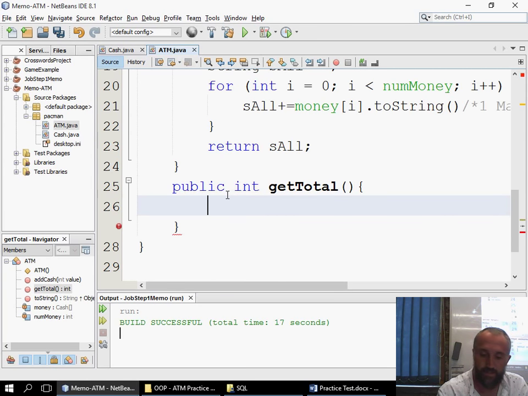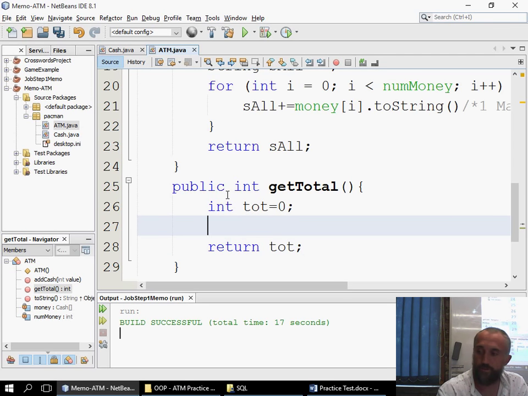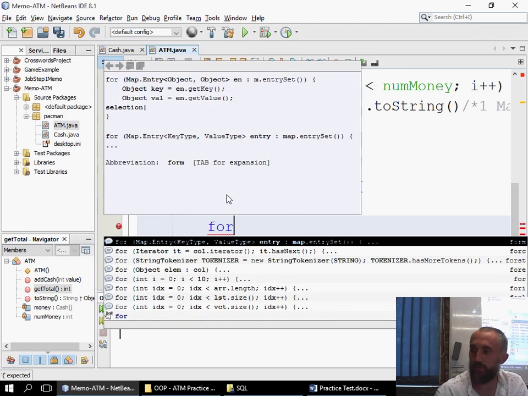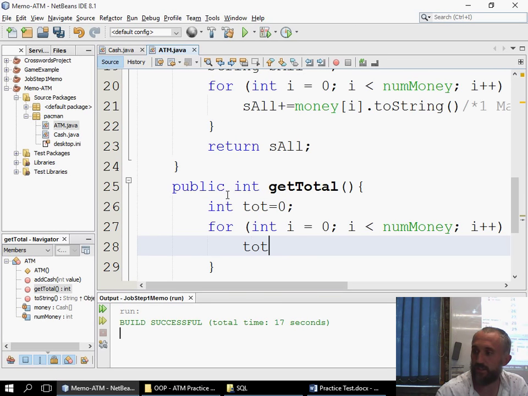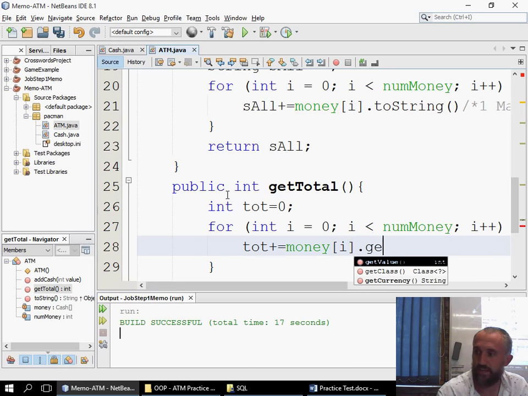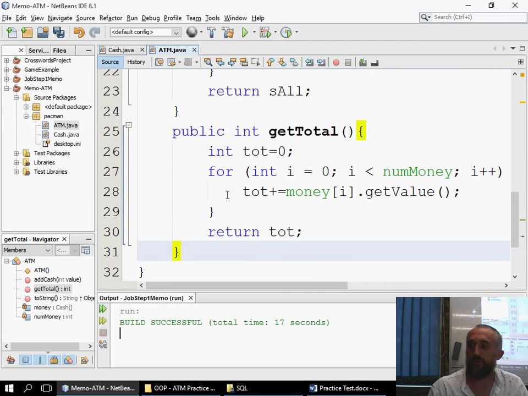We're then going to say int tot is equal to 0; return tot. We loop through our array, like I said we predominantly do. So for, while i is less than num money, we say tot plus equals money at position i dot getValue. Now remember, all false money will not be added there, and the total will be returned.